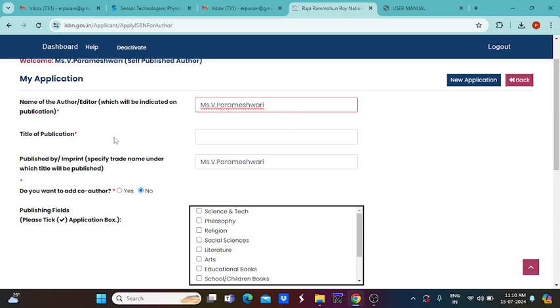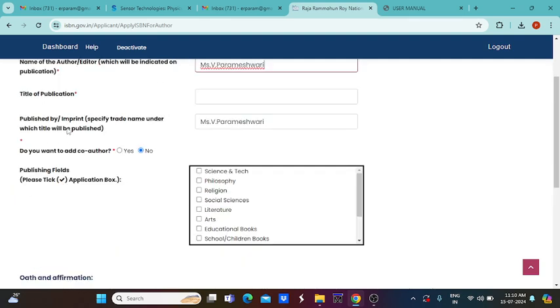After that, what is the title of your publication? For example, if you give a book name, that book name will appear here, or a newsletter name, or a magazine name.